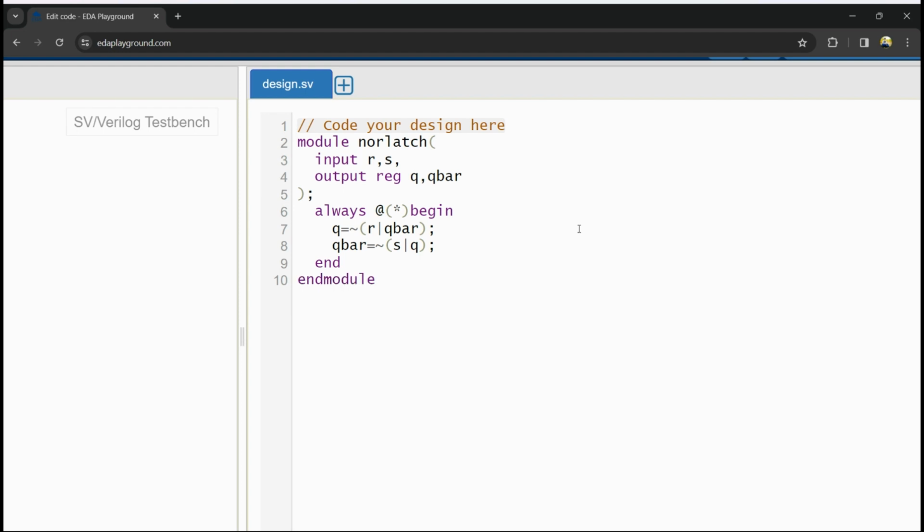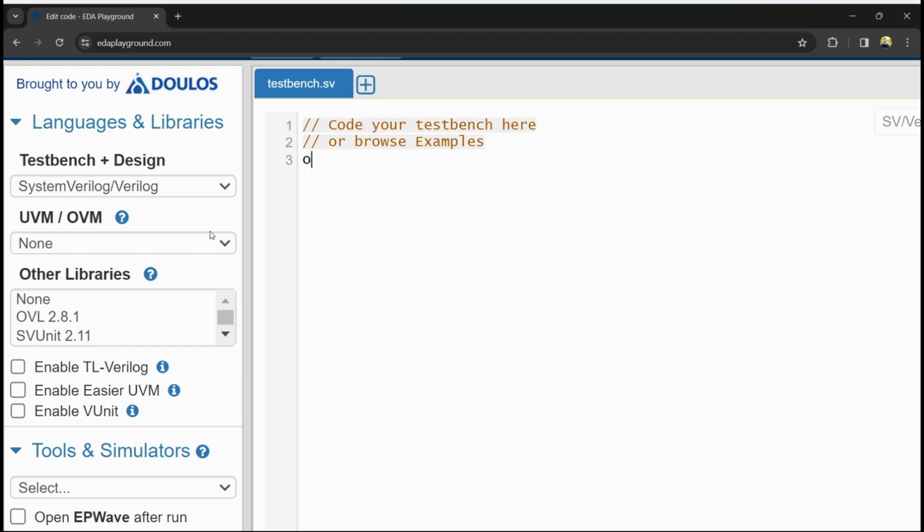Now let's write the test bench for this. So module TB. Register R comma S, wire Q comma Q bar. I'm extracting the input from the design code. So NOR latch 1. What are the inputs and outputs? R comma S comma Q comma Q bar, right?